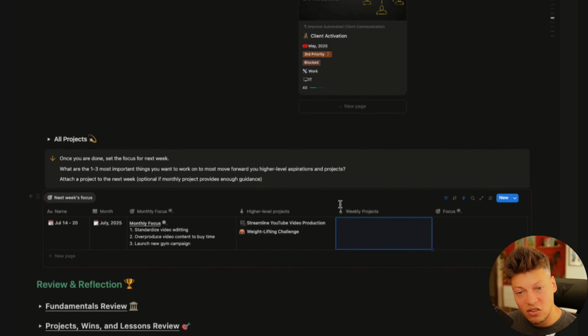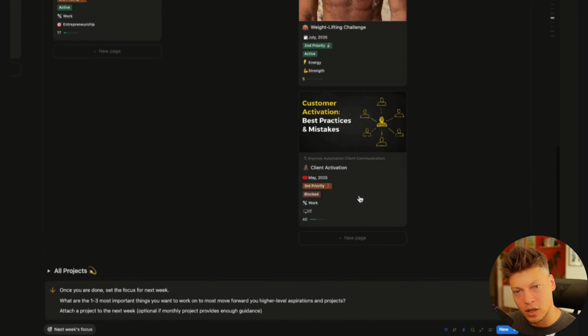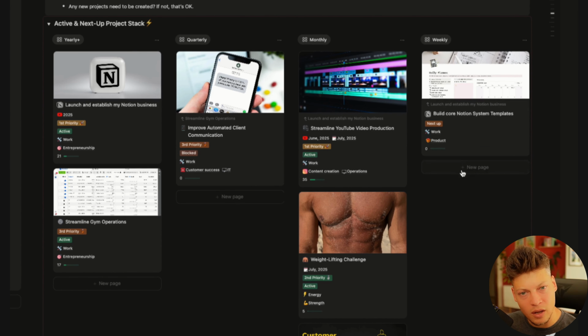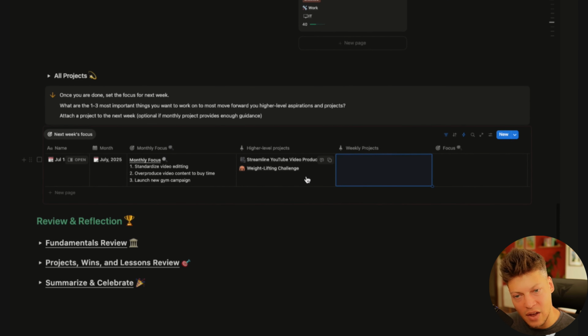But in this case, actually, I don't have any specific weekly project that I'm going to be working on this week, because the only weekly project that I have is to build my core Notion system templates, and it's coming up because I will be doing that after I do this one. So in this case, I'm not going to have any weekly projects, and these are the projects that are going to be in focus for this week.